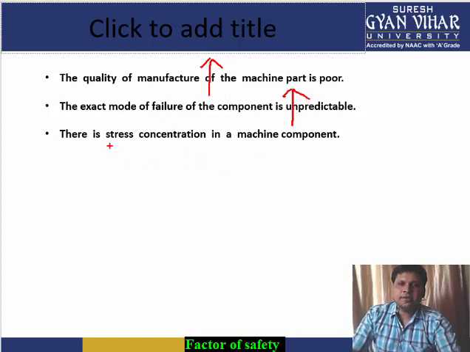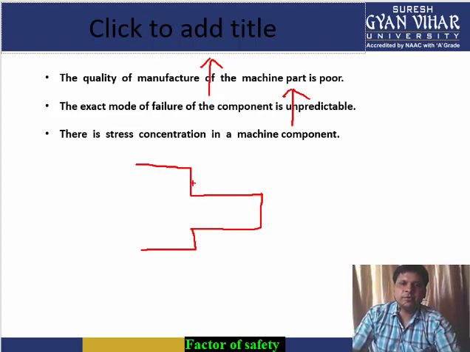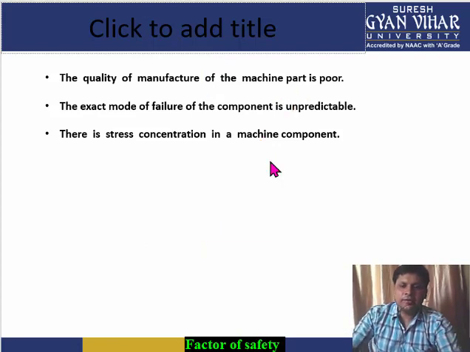Or if stress concentration is there in the machine component, meaning if there are sharp variations in the cross section of the component, high stresses are developed. So if such is the case, then also you take a high factor of safety. So these were all the areas where a high factor of safety is taken. I hope you have understood this.